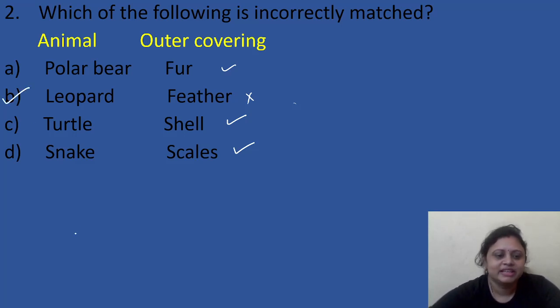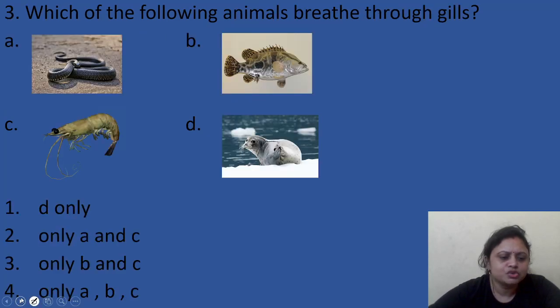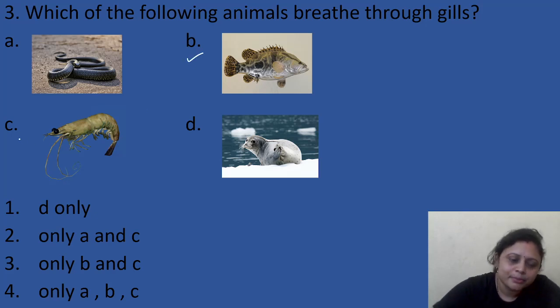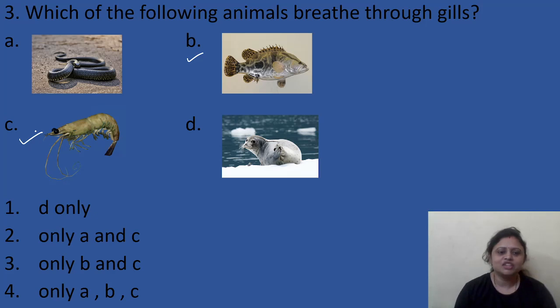Got it, everyone? So, what is our next question? Which of the following animals breathe through gills? We have certain animals, you know the names. So which of the animals breathe through gills? If you know the answer, you can write in the comment section. So what is the correct answer? Fish, they breathe through gills. Prawn, they also breathe through gills. So the answer is only B and C, and it is present in option 3. Got it, everyone?